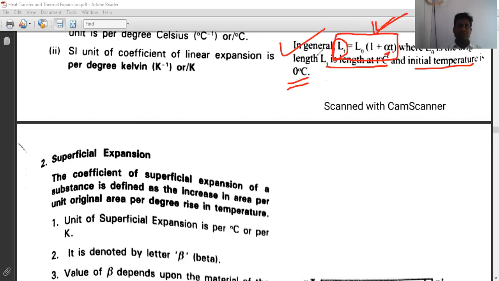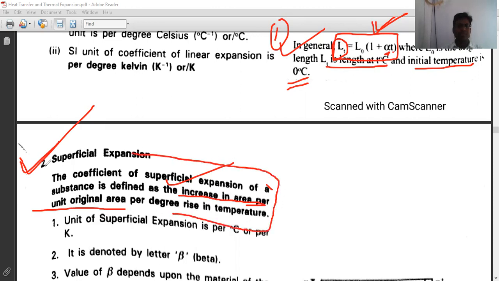So solids show three types of expansion. First is linear. Next one is superficial expansion, which is also called areal expansion. The coefficient of superficial expansion of a substance is defined as the increase in area per unit original area per degree rise in temperature.